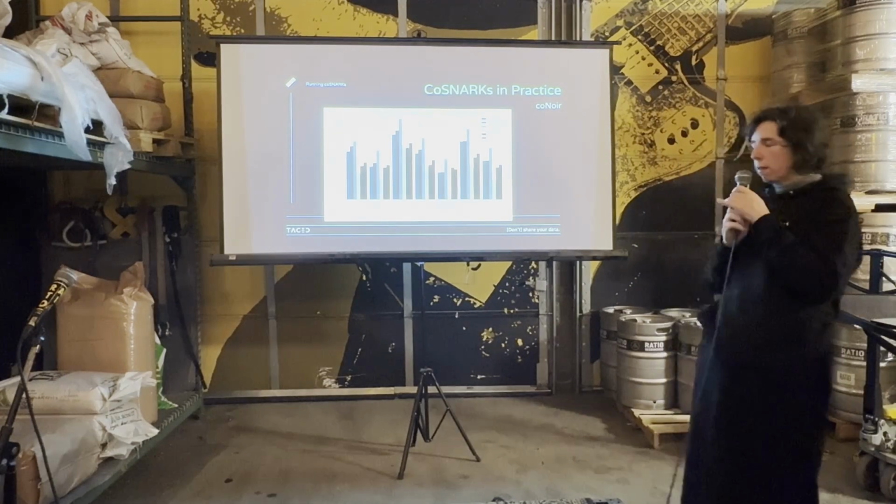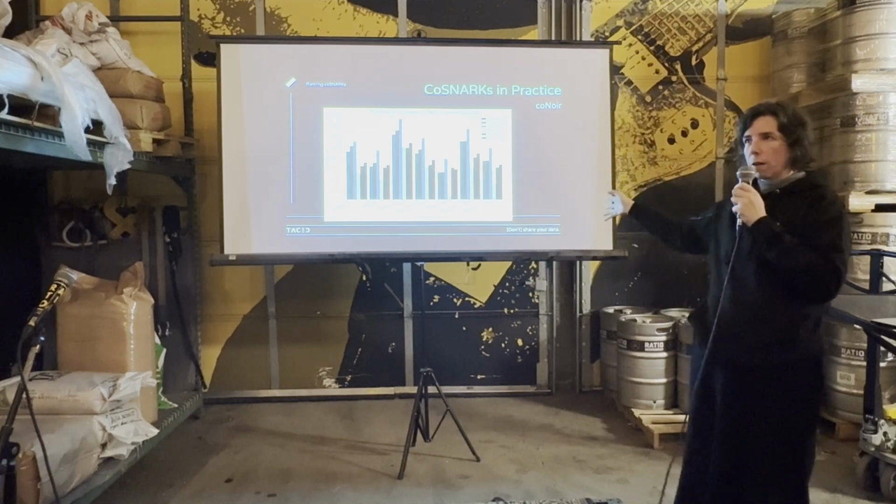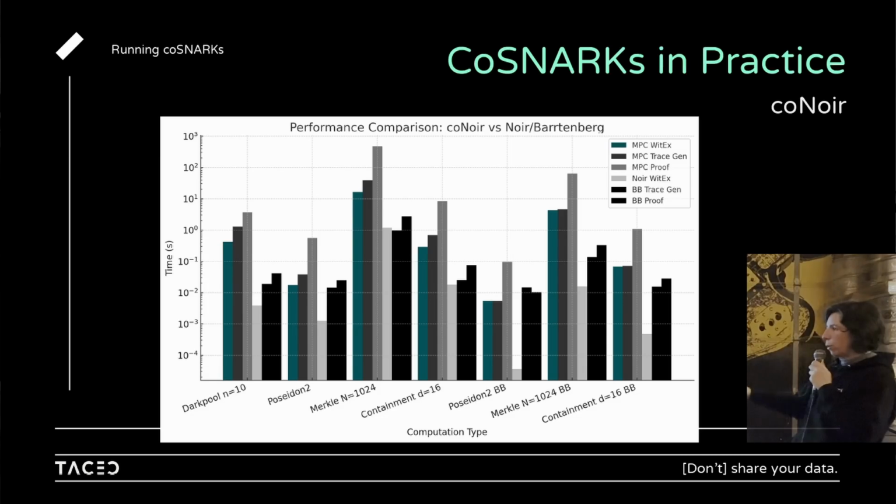The reality is, here's another graph with a lot of information, just so that you can see the heights of bars next to others and try to reason about the efficiency of this stuff. This one is for coNoir. If you saw Lucas's talk earlier, he went into a bit more detail about coNoir.